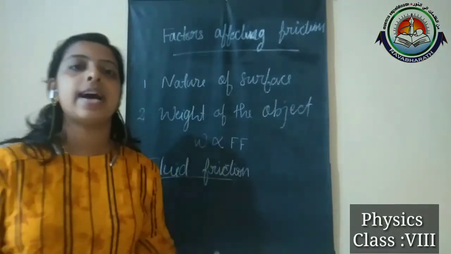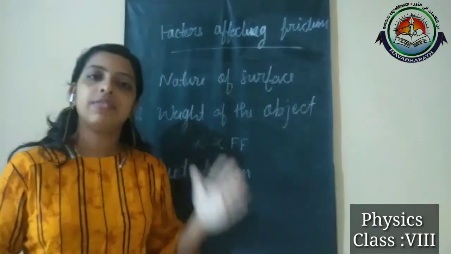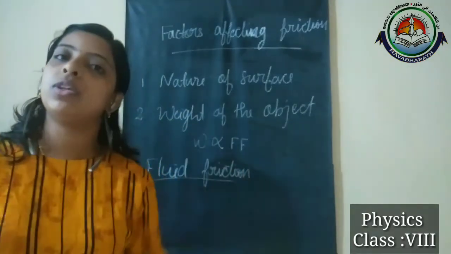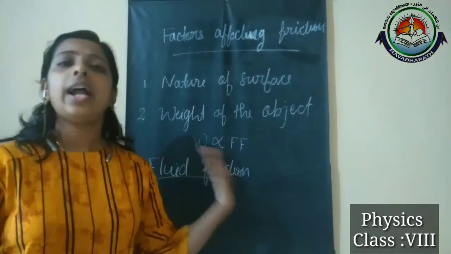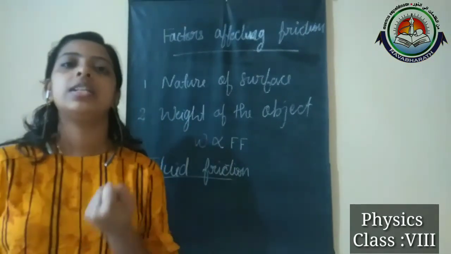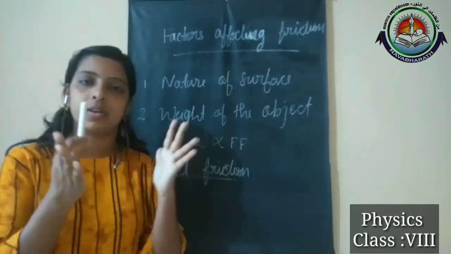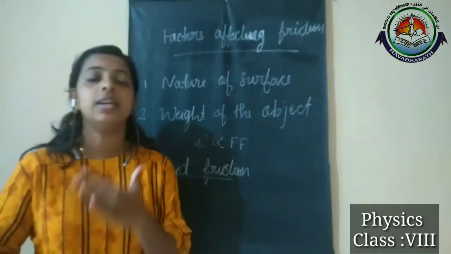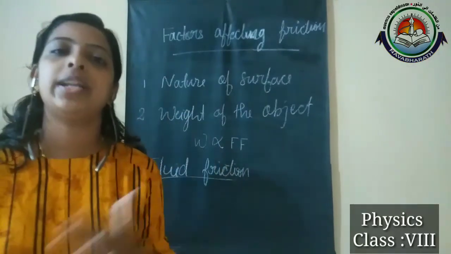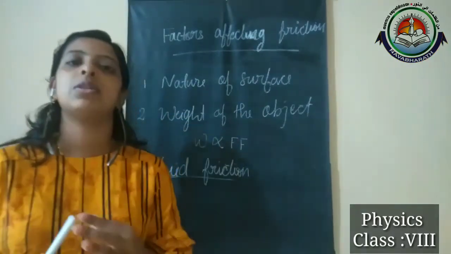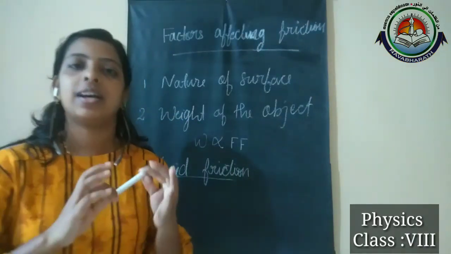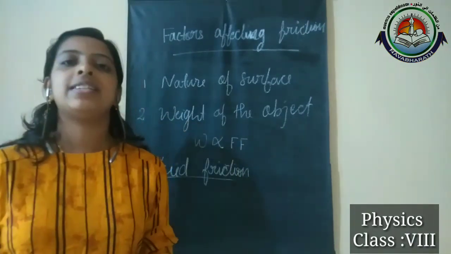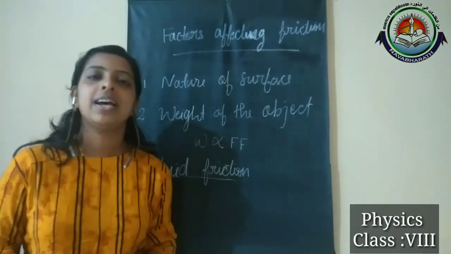That is considered fluid friction, and the frictional force exerted by the fluid is also termed drag. We discussed fluid friction in the cases of water and air separately, and learned examples too. Hope you are all clear about this topic, and that's all about today's class. Thank you.